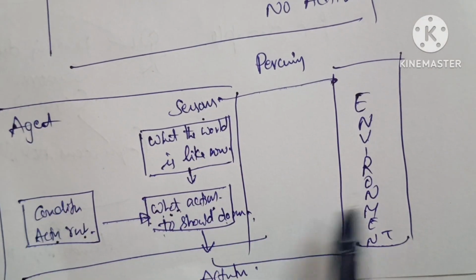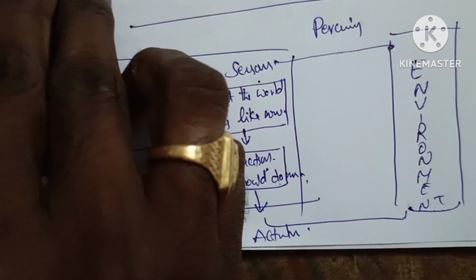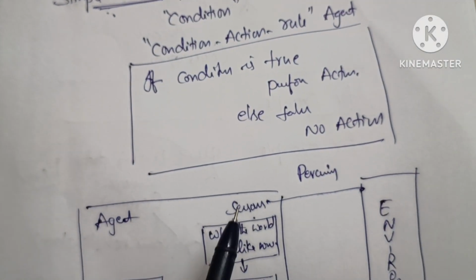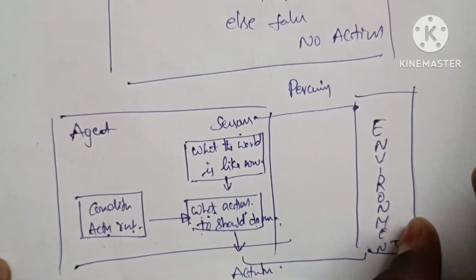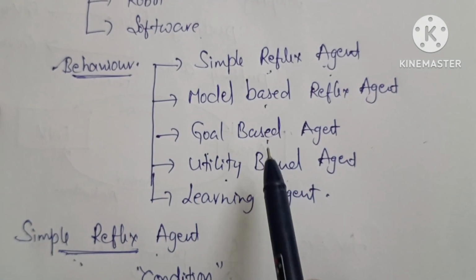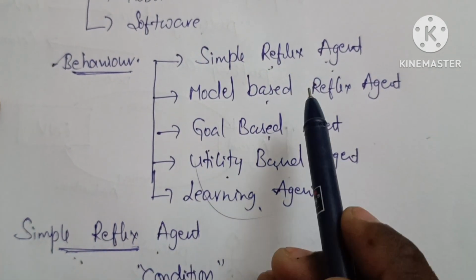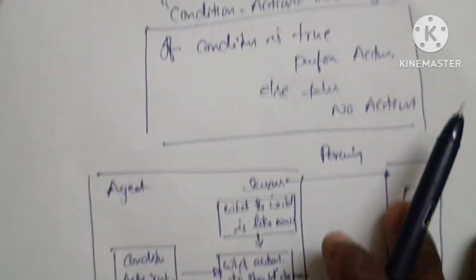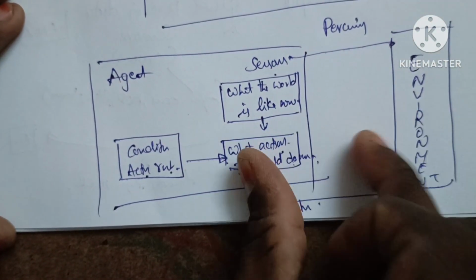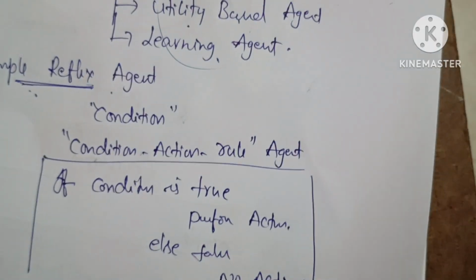It is a simple architecture for a simple reflex agent. Is it clear? So, one more thing. Whether we discuss simple reflex, model based, goal based, utility, or learning, whatever it may be, all the architecture is the same: agent and environment interaction. Is it clear? Okay. Now we discuss the next one, model based reflex agent.